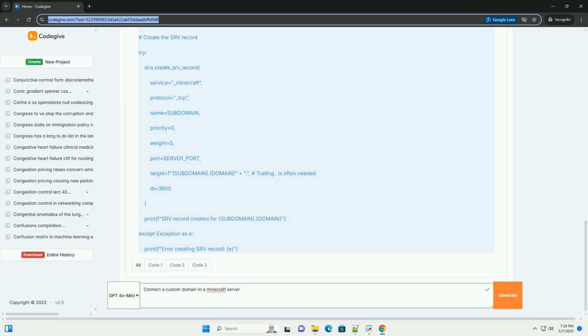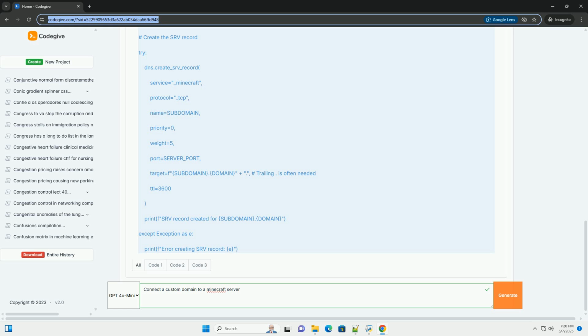If you're using a cloud provider, example AWS, Google Cloud, Azure, DigitalOcean, Linode, your cloud provider will typically provide a public IP address for your virtual machine or instance. Look in the cloud provider's console for the server instance information. If you're using a hosting provider, example Apex Hosting, Bisect Hosting, GG Servers, your hosting provider should provide the public IP address of your server. This is often found in the server control panel or dashboard.